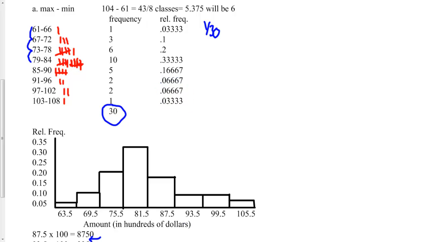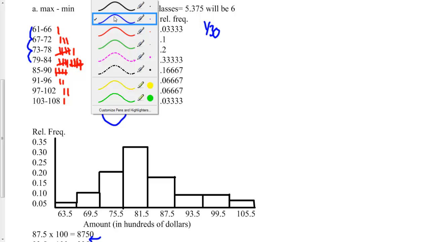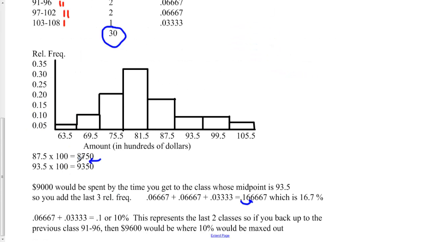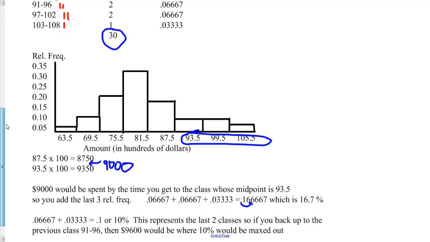So, what I do is I'm asking that question B, if I want to spend $9,000, if I want to put $9,000 each day, now who has that kind of money? I don't know. But what percent of the days in a month? 100 is 8750. 93.5 is 9350. So $9,000 would be right in this area. So when you get to these last 3 bars, you've already used all of your money. So I go back up to those relative frequencies and I see what those are, and there's the relative frequencies.